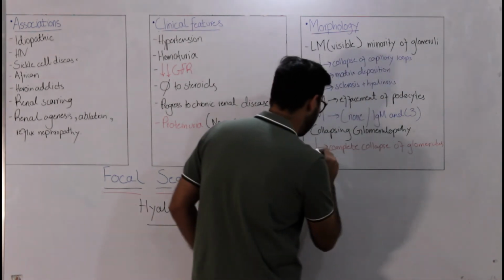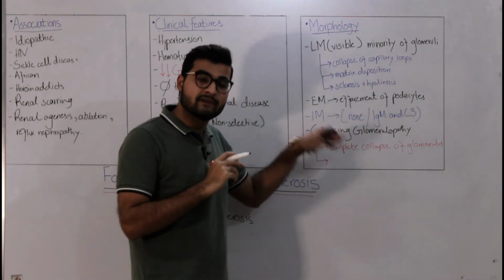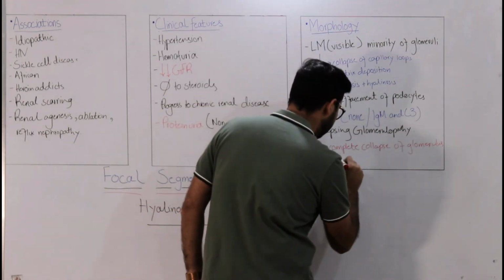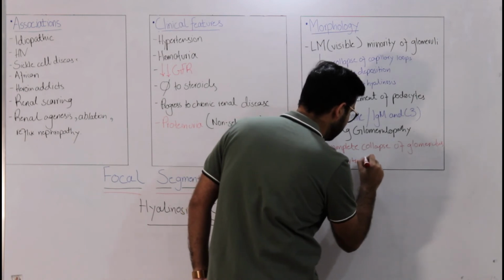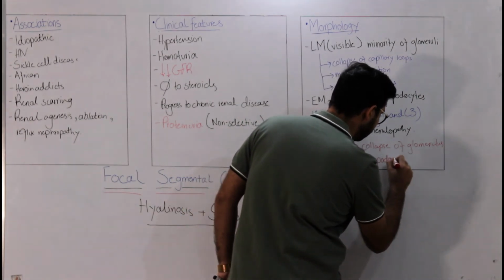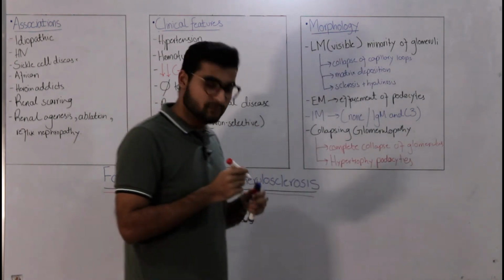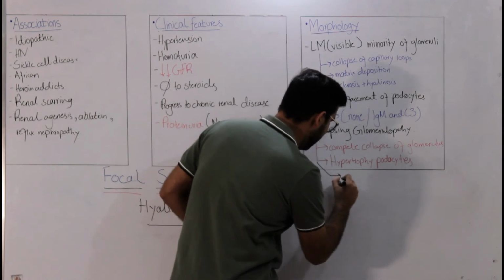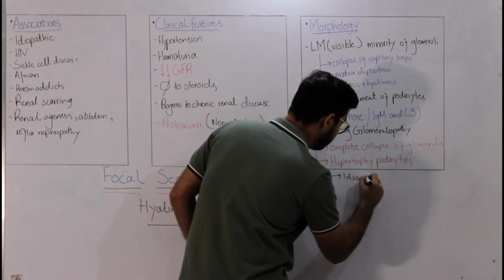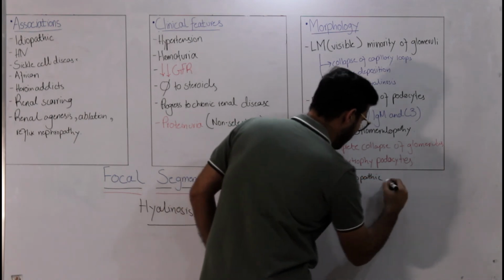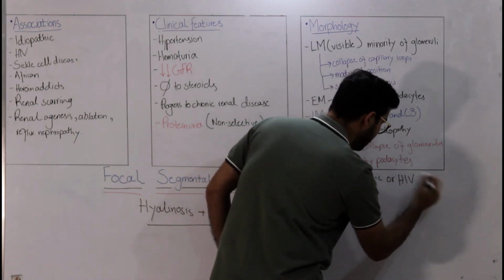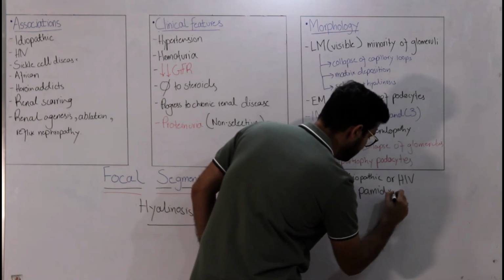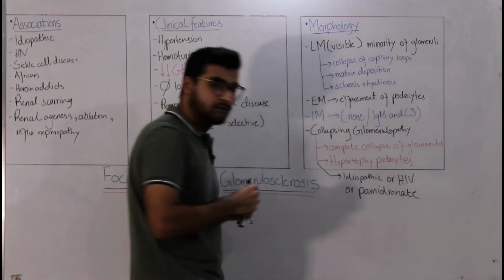And one thing that you would see in this is that with the complete collapse, you will have hypertrophy of your podocytes. Hypertrophy of your podocytes. So these two things would be appreciated on morphology. And like I mentioned, I'll just mention it here, that it is either idiopathic in nature, or it could be due to patients who are suffering from HIV or who consume pamidronate, which is basically a drug. Right, so you can have that.